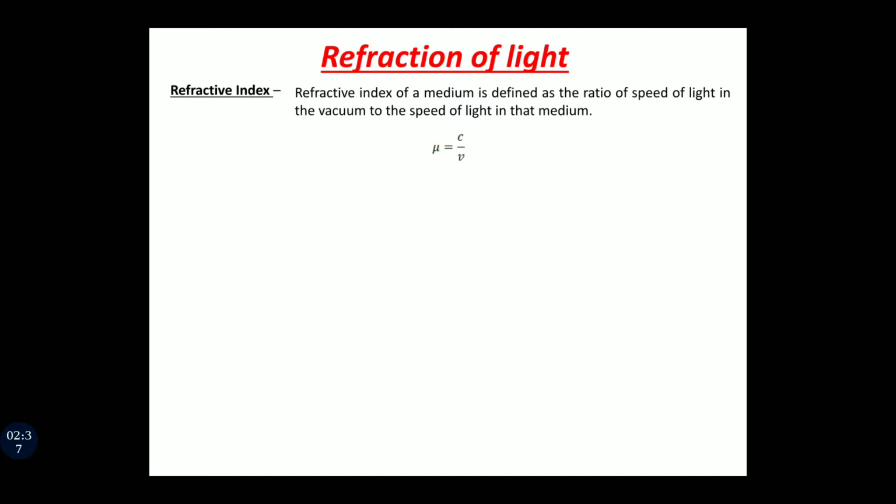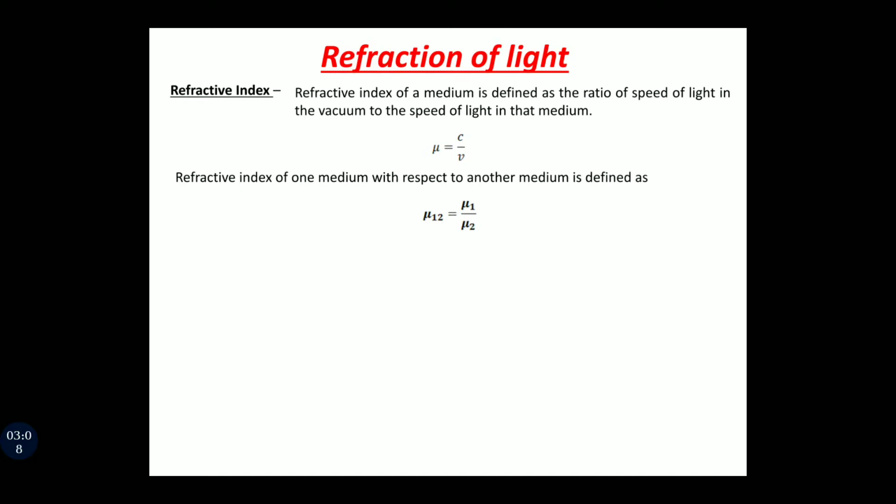Now sometimes we have to study speed of light in one medium with respect to another medium. In that case we define refractive index of one medium with respect to another medium, and mathematically it is defined as mu12 is equal to mu1 upon mu2. mu12 is refractive index of one with respect to another. mu1 is refractive index of first medium. mu2 is refractive index of second medium.